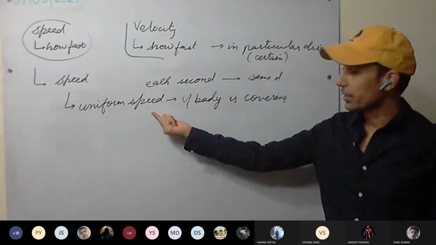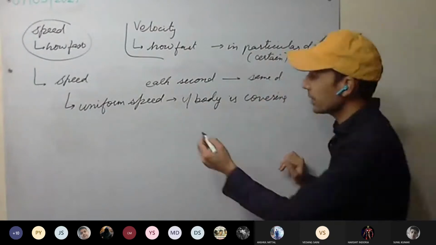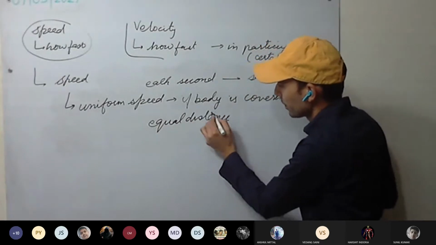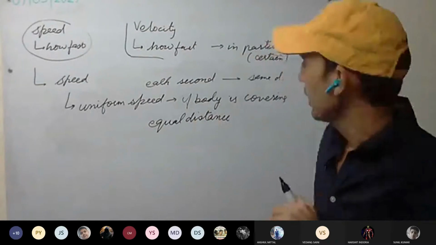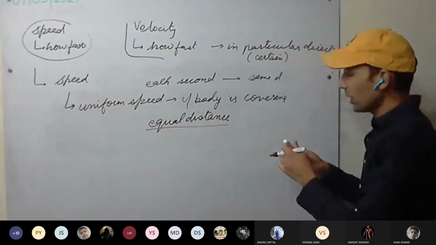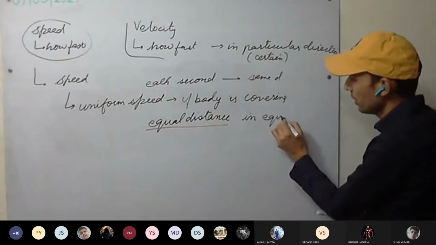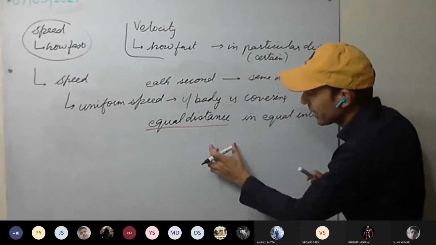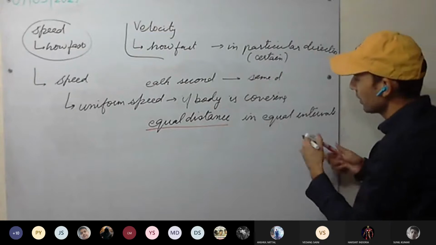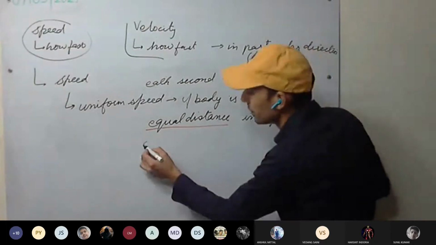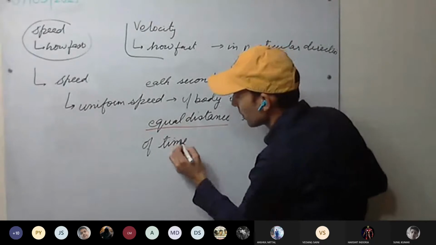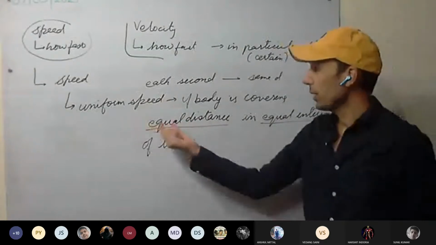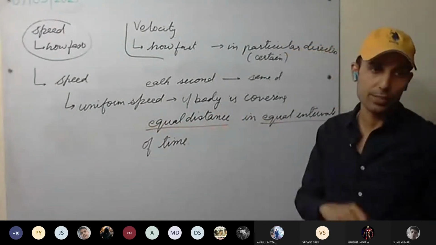So uniform speed we are discussing. If a body is covering equal distance, mind the word equal distance, it is covering equal distance in equal intervals of time. Like here we have taken 1 second as the interval of time. So uniform speed means if a body is covering equal distance in equal intervals of time.